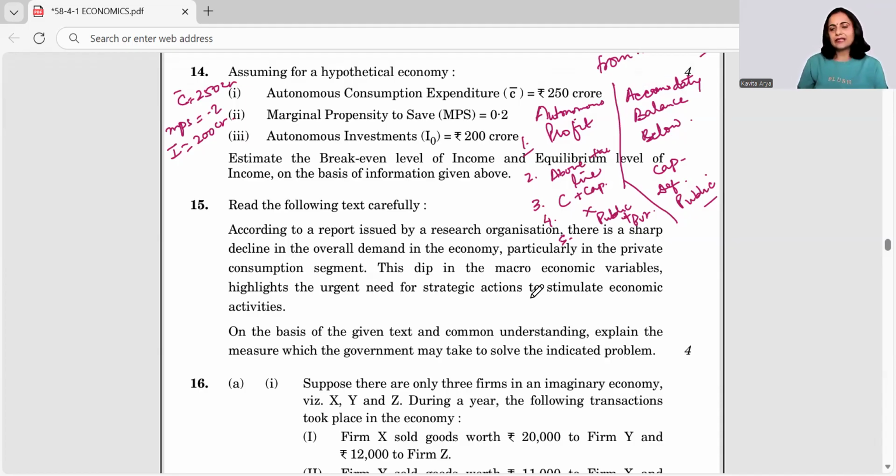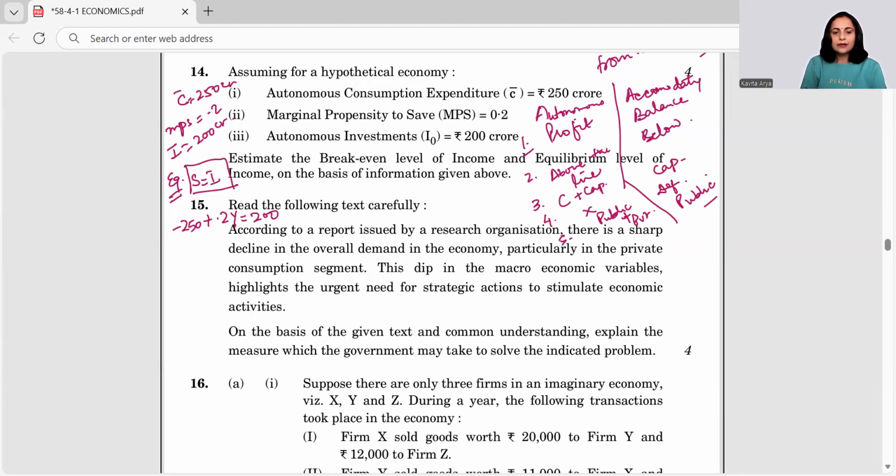Where is equilibrium in the economy? Do you know? Let me write down. For equilibrium, we have AD is equal to AS, or S is equal to I. So let's use this equation for finding the answer. S is equal to I. What is S equal to? S is equal to minus C bar plus (1 minus b) into Y. So minus C bar is minus 250 plus MPS, that is 0.2 into Y, and that's equal to I. I is 200 here.